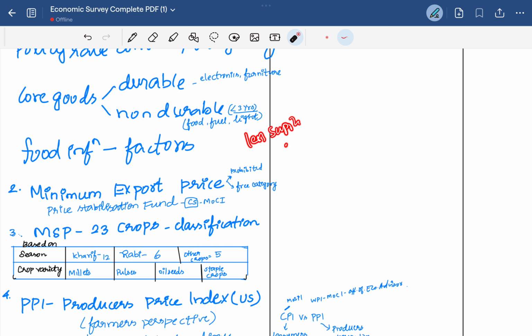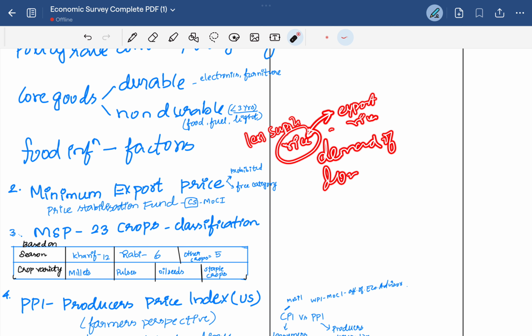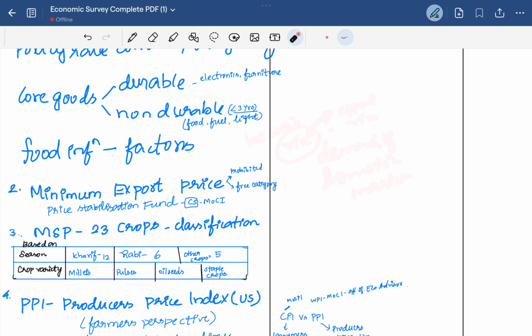For example, consider rice. If there is a less supply of rice in the domestic market, then you can't allow more export of that product. So to augment the supply in the domestic market, you are putting a minimum export price.